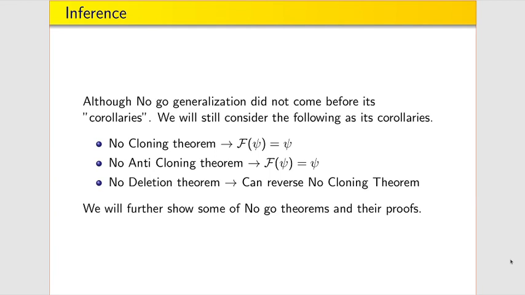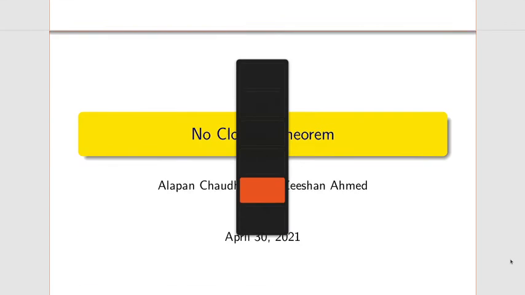So what do we do after this? We can see that this generalization can be used for further corollaries, even though it did not come before its corollaries. If a function is f of x equal to x, then it is no cloning. If f of x equal to x bar, then it's no anti-cloning. And you can reverse no cloning to obtain the no deletion theorem. Moving on to no cloning.